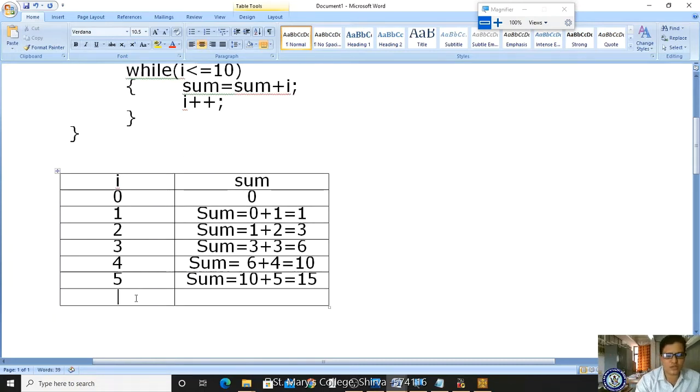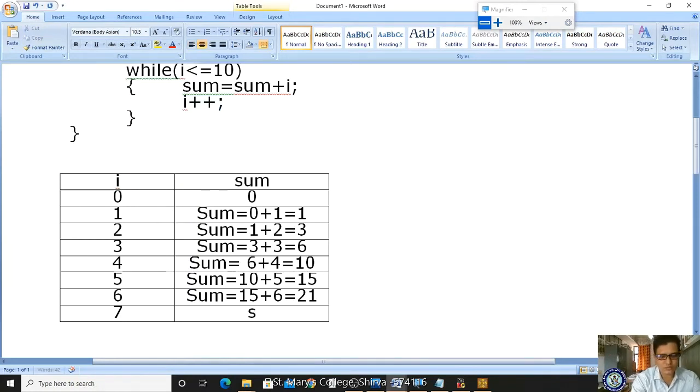Now if I is incremented, the new value is 6. 6 less than or equal to 10, condition true. In sum, 15 already exists. 15 plus 6 is 21, right? The sum is equal to 15 plus 6. Got it? 15 plus 6 means 21. Now I will be incremented. After 6 plus 1 it becomes 7. Got it?